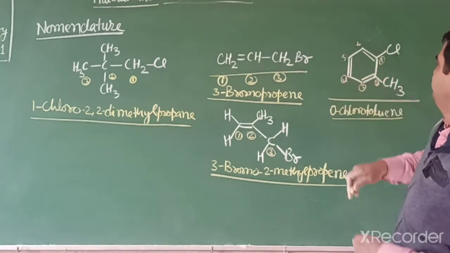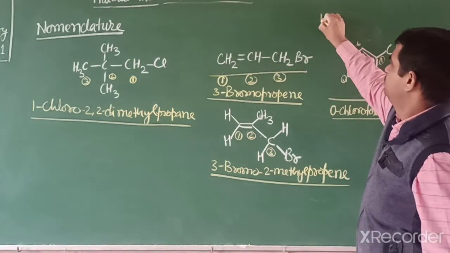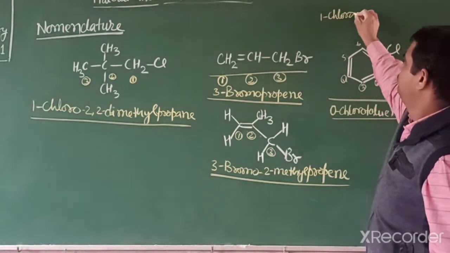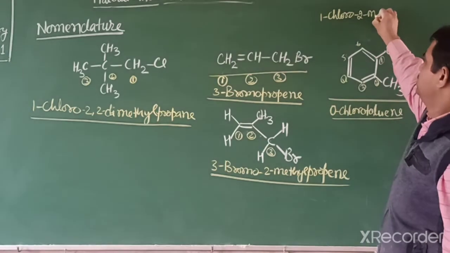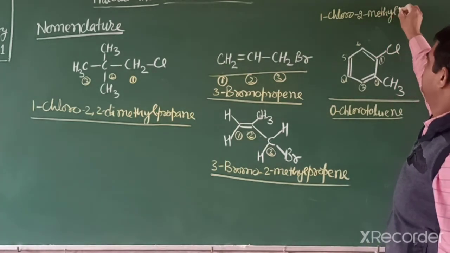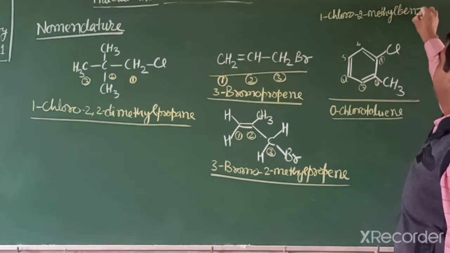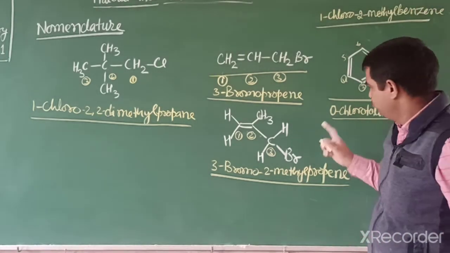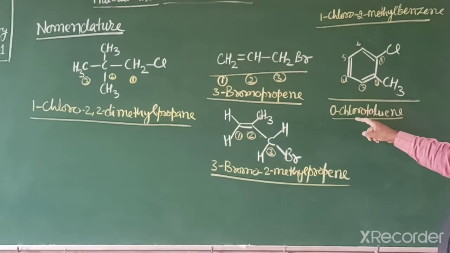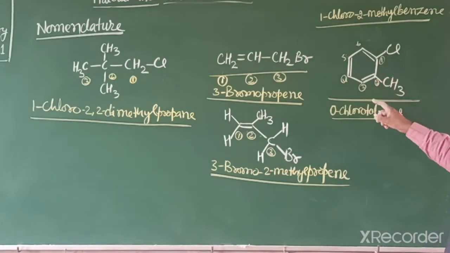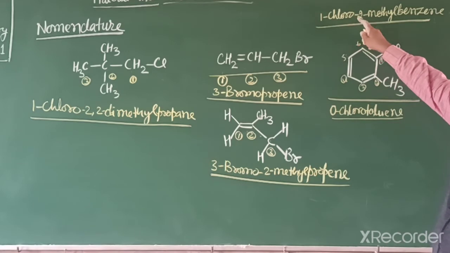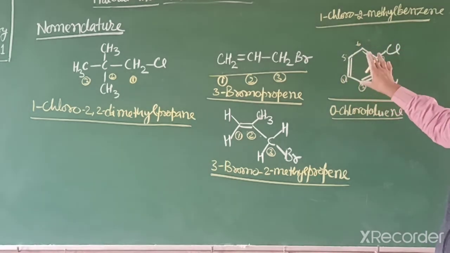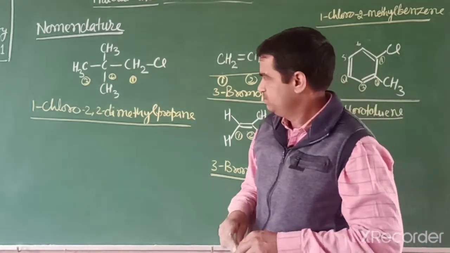So 1-chloro-2-methylbenzene. This name is also correct. Both names are correct. Sometimes it is written as ortho-chlorotoluene or 1-chloro-2-methylbenzene, because this compound is aromatic benzene.